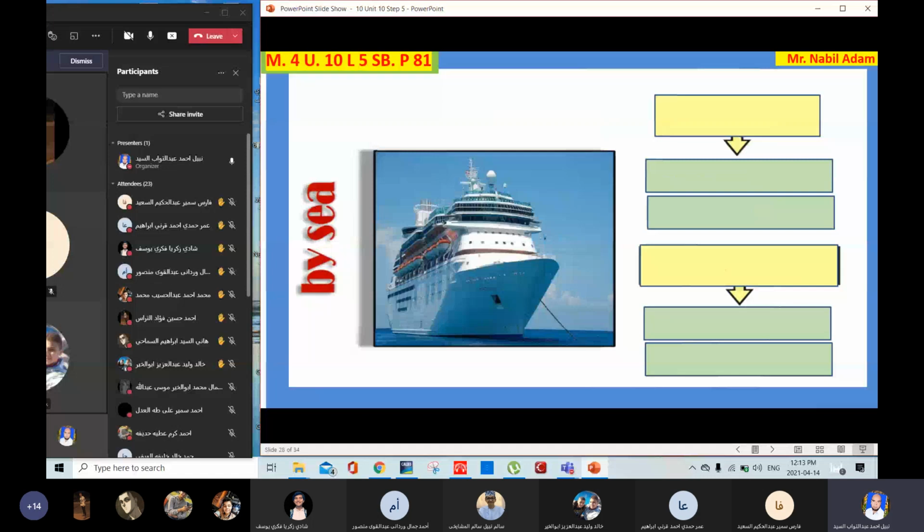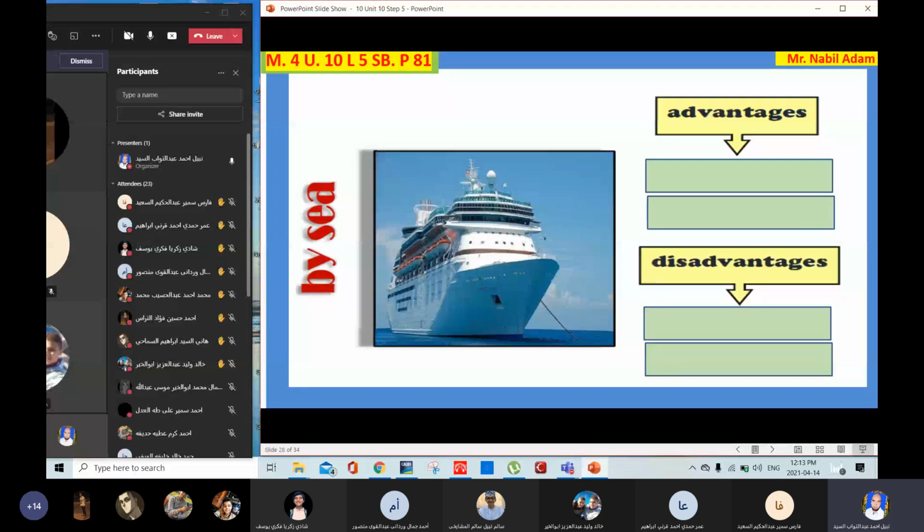Some people like to travel by ship, by boat, or by sea. What are the advantages and the disadvantages? What are the advantages? Khalid Walid. Advantages, it's not expensive, and it doesn't cost much money. It's not dangerous. Good.